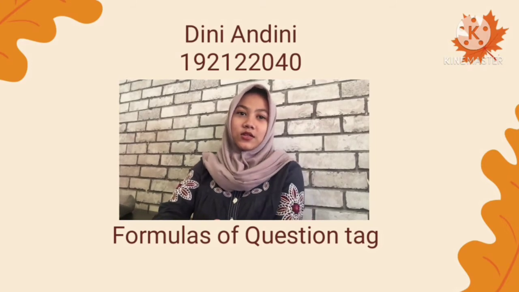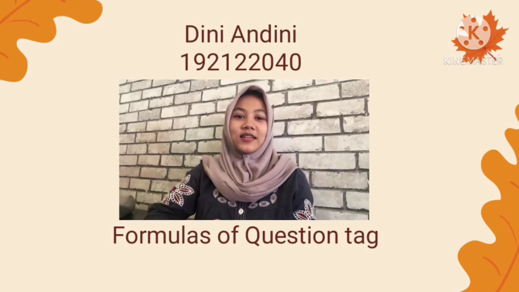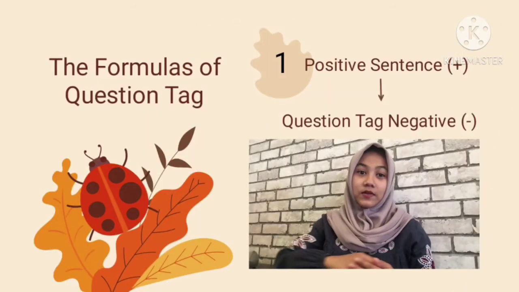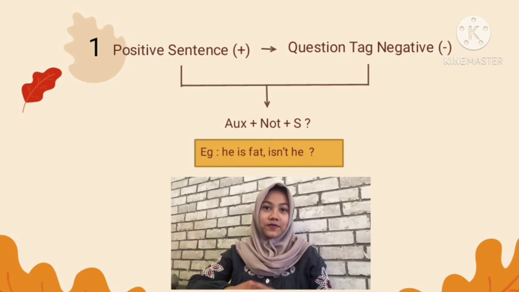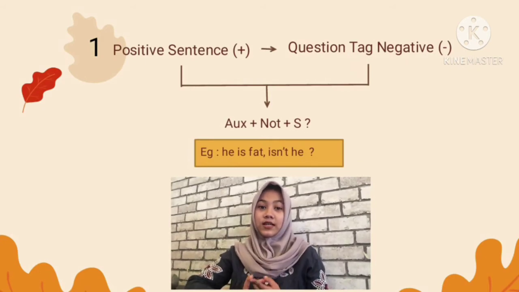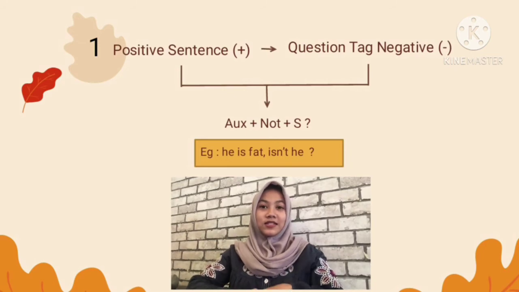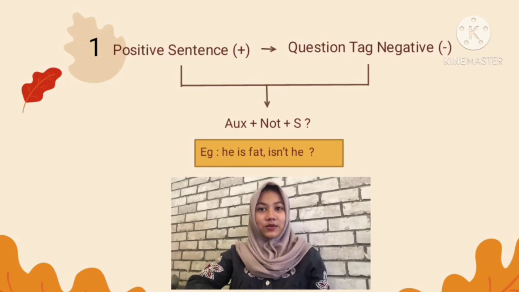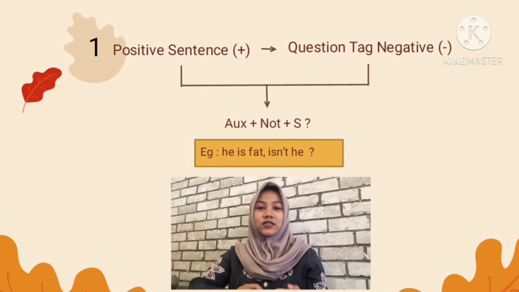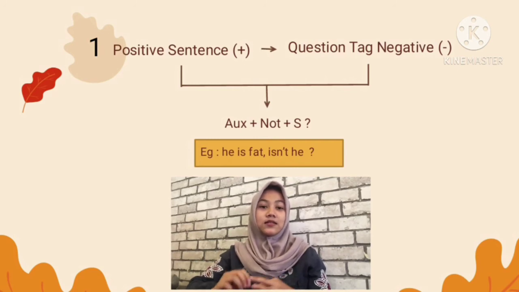So I'm going to explain about the formulas of question tags. First, if the sentence is positive, then you must follow it with the negative question tag. Now the formula for the negative question tag is auxiliary plus not plus subject.